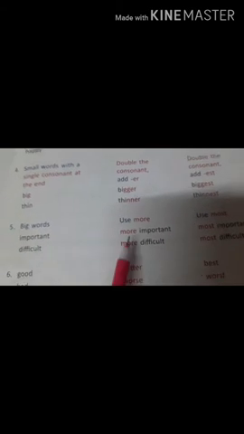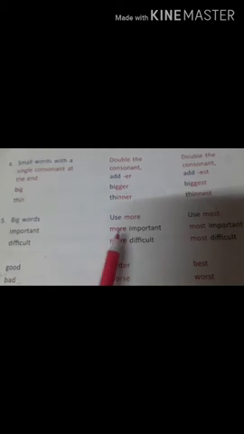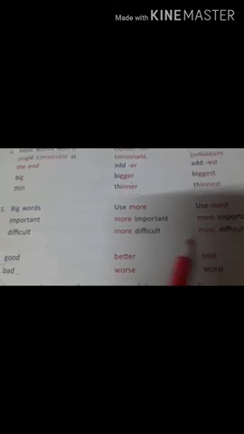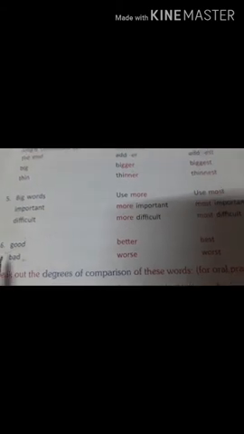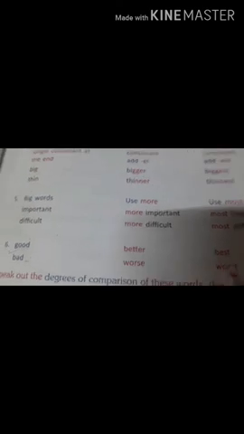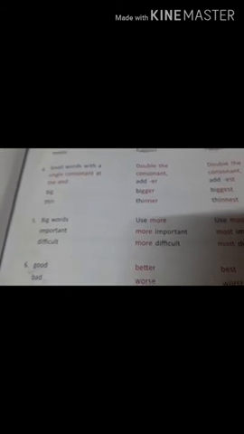Some adjectives will have more for comparison and most for superlative degree. Important, more important, most important. Difficult, more difficult, most difficult. And some will change totally. Good, better, best. Bad, worse, worst. Okay. So this is just to brief you how the adjectives will change their form when we are going to compare them.